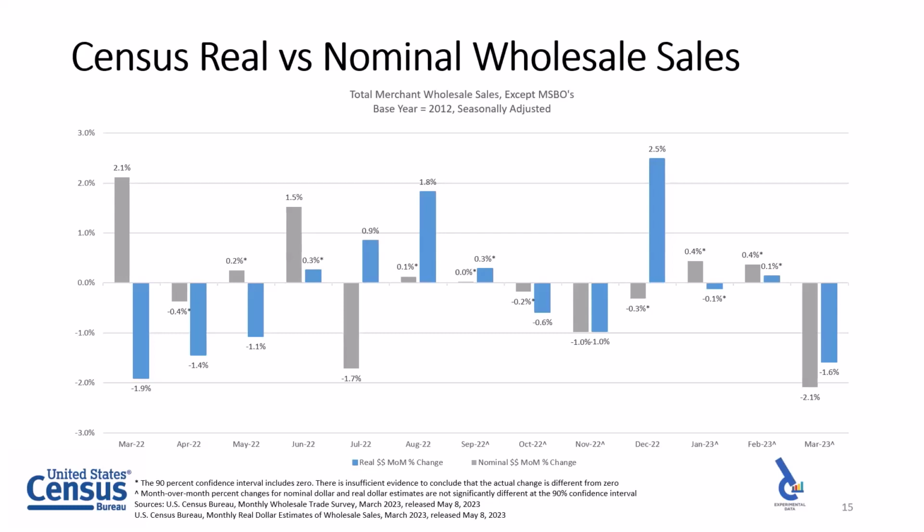That's the gray bar. The blue bar, after you do price adjustment, shows that actually March was down 1.9%, implying that there was a lot of positive price impacts on that March 22 data. So as you can see, that's a totally different interpretation of that month. And having this information can help provide the user some insight on real dollar spending, or you think of real dollars maybe as a proxy for demand. That gives you an idea of what demand really is.